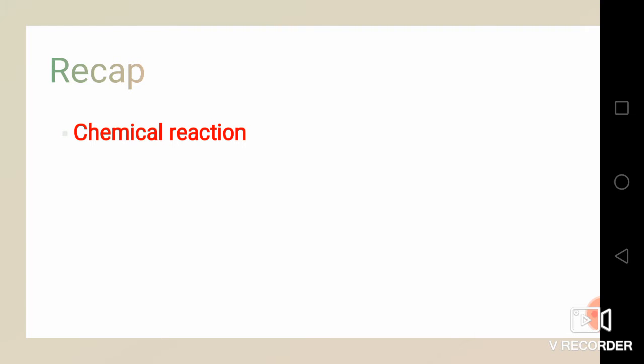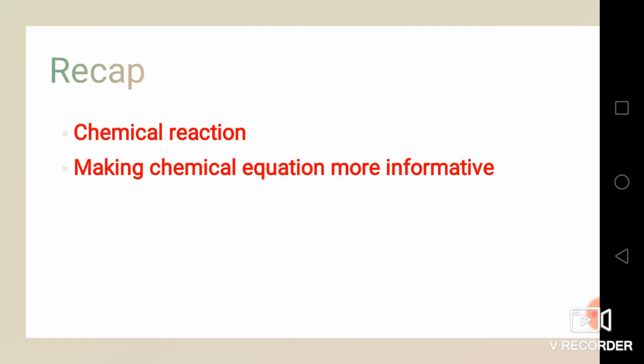So in a chemical reaction there will be two important things. One is reactant and another is product. And we know that the reactant will be written on the left hand side and the product will be written on the right hand side. Then we learnt about decomposition reaction. Decomposition reaction means a substance will break up into smaller substances.